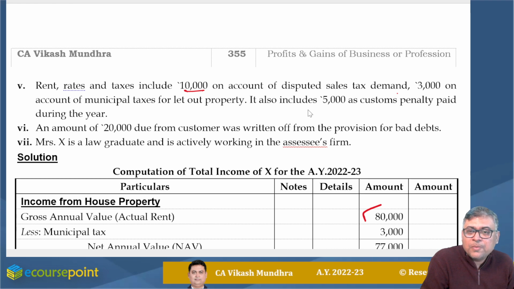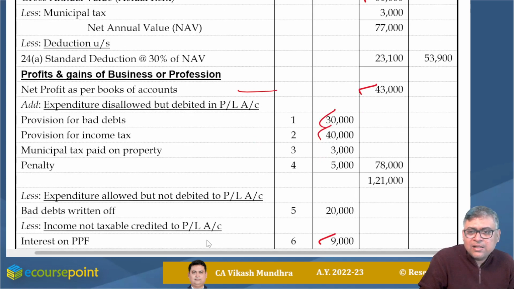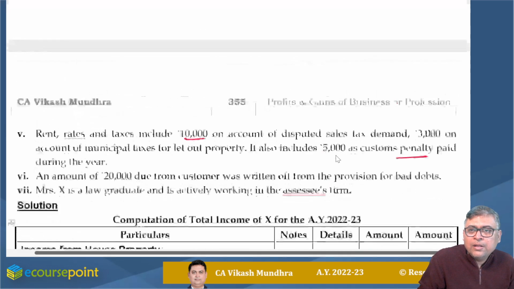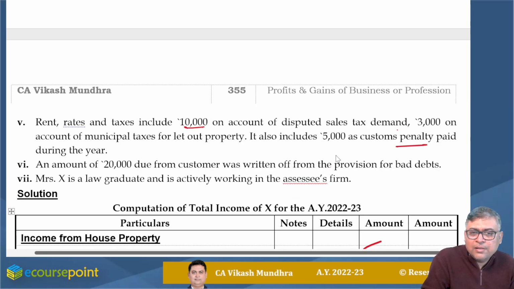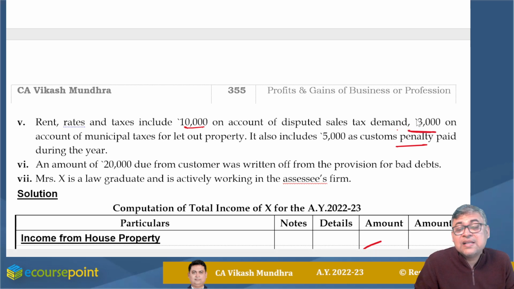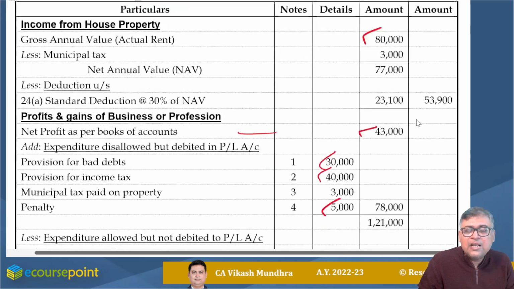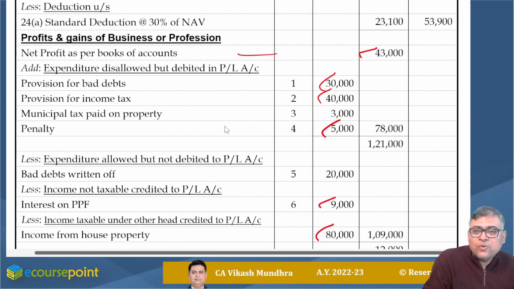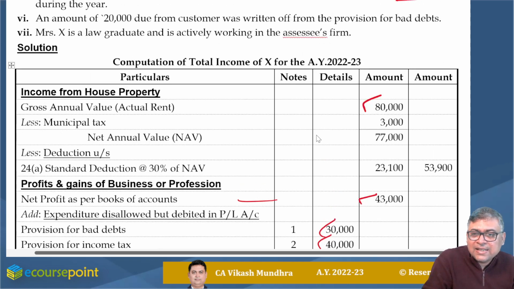Rent rates tax includes 10,000 on account of disputed sales tax demand, 3,000 on account of municipal tax for let out property. It also includes 5,000 in custom penalty paid during the previous year. Okay. Regarding penalty, it should be added back. I'm adding back this 5,000. Regarding this 3,000 municipal tax, since it is relating to let out property, it should be considered under the head income from house property. It should not be deductible while computing your PGBP income. So I add back this 3,000, and this 3,000 is available as a reduction while computing my income from house property.